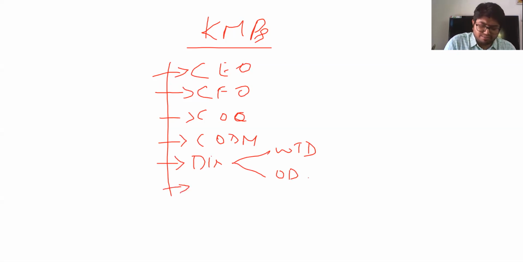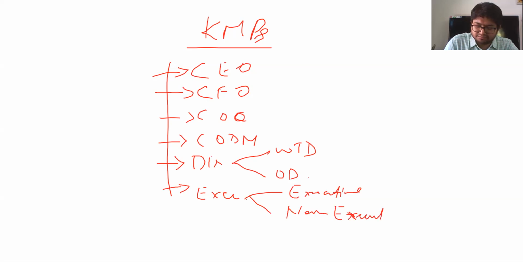And then you might have directors based on execution. So you have executive directors and non-executive directors. All these are part of your KMPs only. All are important personnel.